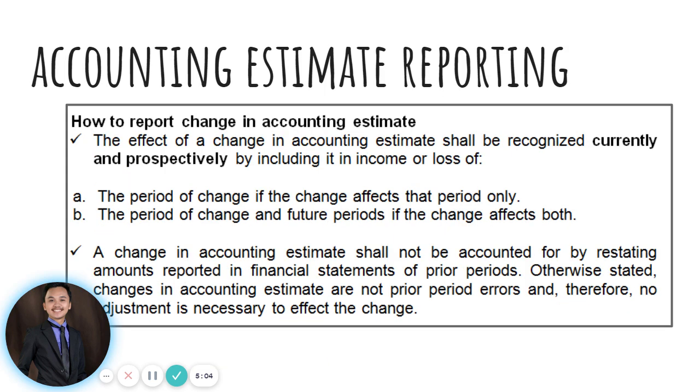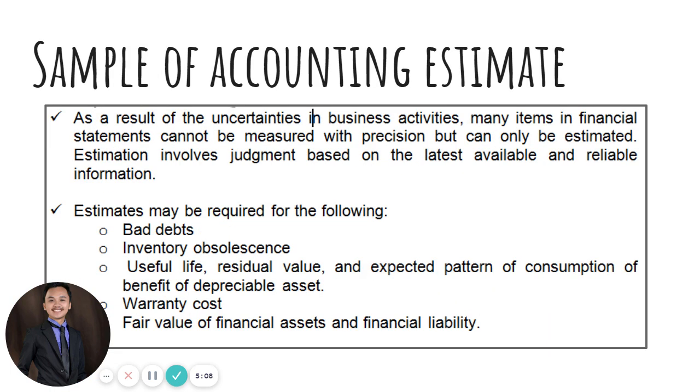All right. So this time, let's proceed to examples of an accounting estimate. So, what are the examples of our accounting estimate? As a result of the uncertainties in business activities, many items in financial statements cannot be measured with precision, but can only be estimated. And this estimate involves judgment based on the latest available and reliable information.